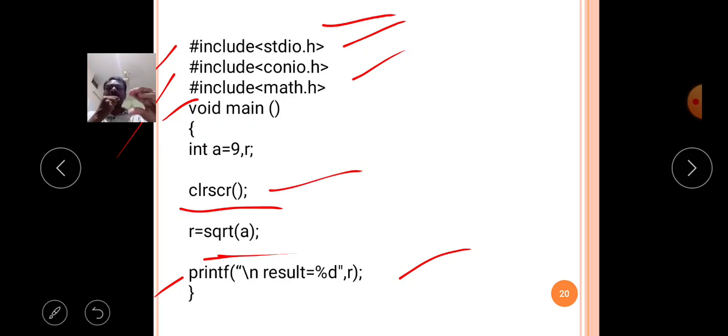So then my program is converted into expanded source code. Okay, like that the preprocessors will change the programmer's code. Then the expanded C source code will enter into execution.